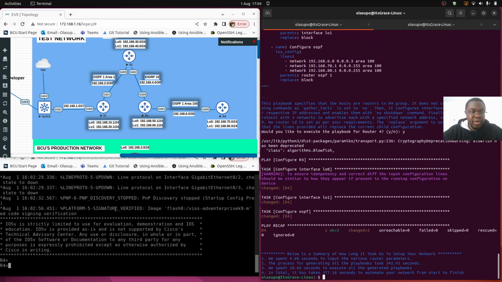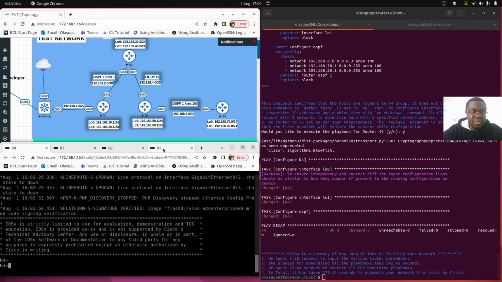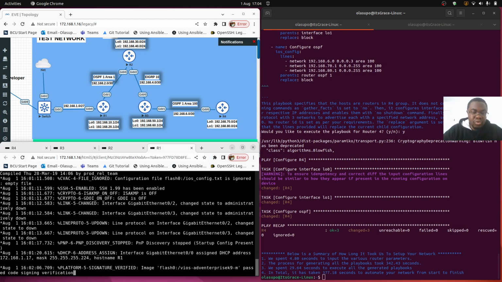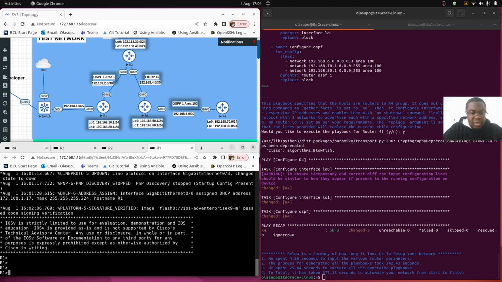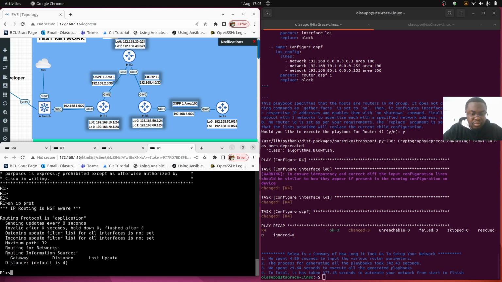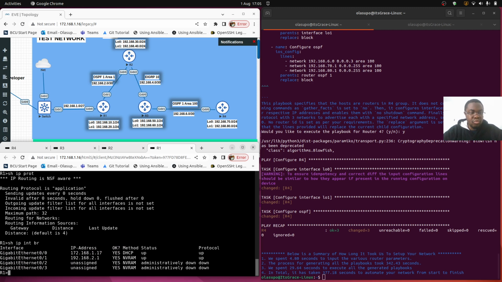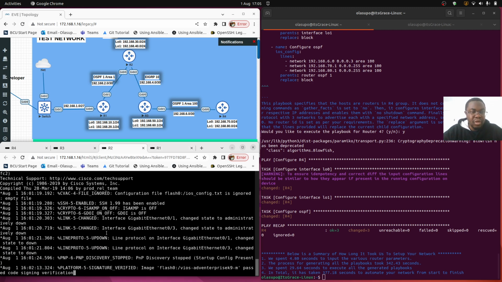So for experiment 4, as usual, the first thing would be to check what configurations we have running. We have just finished erasing the configurations that were done by experiment 3. So show IP protocol shows us no routing protocol. Show IP interface brief shows us that no loopback interface is configured.